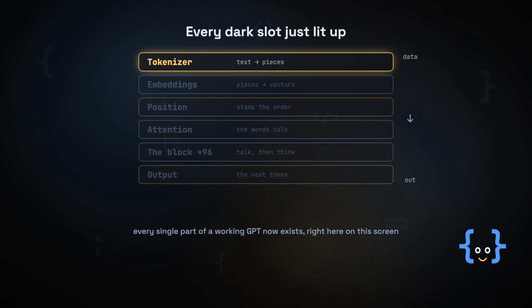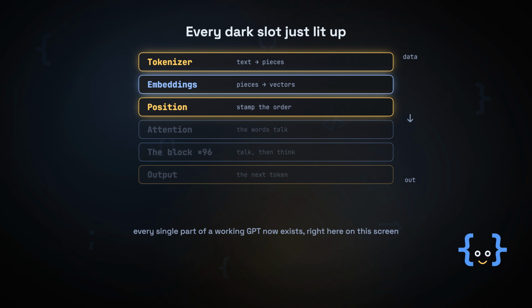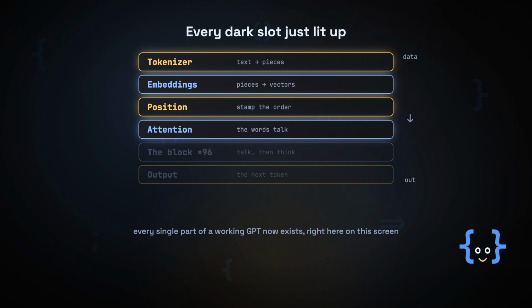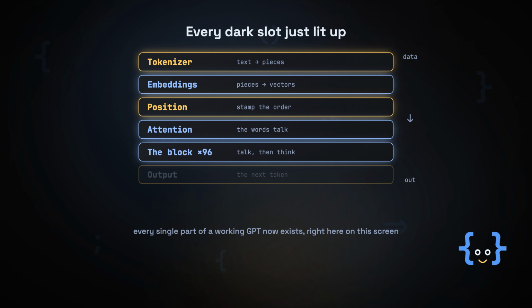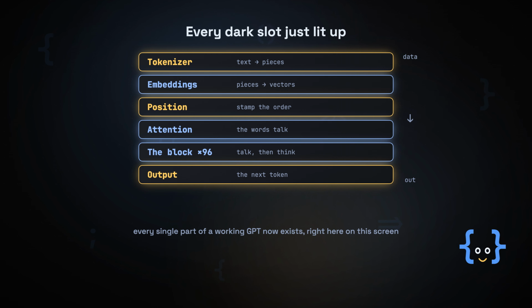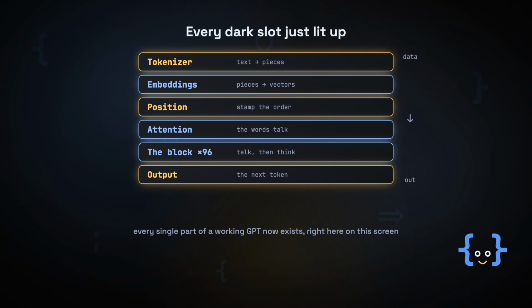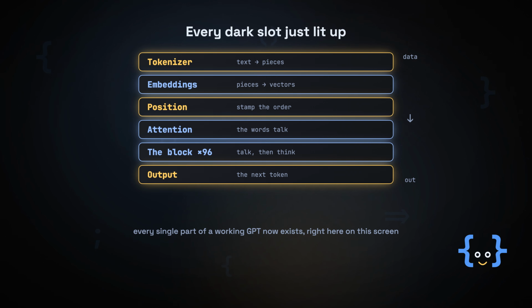And now, pull all the way back and look at what we've actually got. Tokenizer, snapping the text into pieces. Embeddings, turning those pieces into vectors. A position signal, stamping each one with its place in line. Attention, letting the ordered words talk. The block, talk then think, stacked into a tower. And an output at the very end. Every dark slot from this whole series just lit up. The last missing piece slides into place, and the entire machine glows from end to end. There is nothing left to build. Every single part of a working GPT now exists right here on this screen, which leaves exactly one terrifying question.